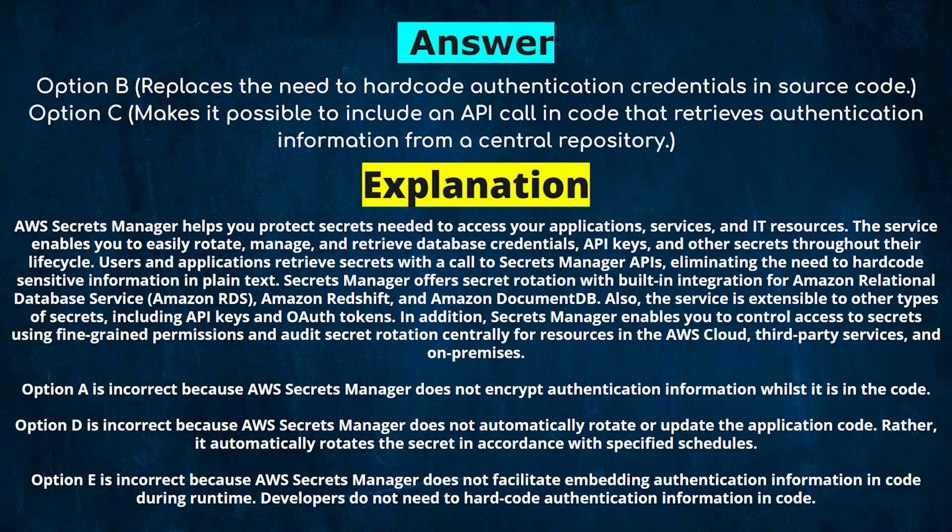Option A is incorrect because AWS Secrets Manager does not encrypt authentication information whilst it is in the code. Option D is incorrect because AWS Secrets Manager does not automatically rotate or update the application code. Rather, it automatically rotates the secret in accordance with specified schedules. Option E is incorrect because AWS Secrets Manager does not facilitate embedding authentication information in code during runtime. Developers do not need to hardcode authentication information in code.